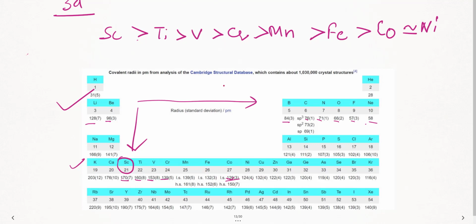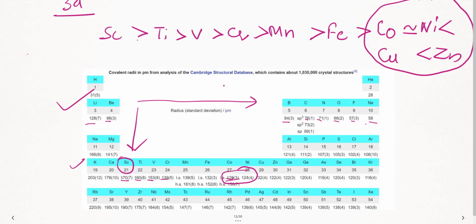See here. See, this is 126 picometer. This is 124 picometer. This is where your trend is asked. This is where the question is asked. Done. Gradually, when I go to copper, again the same thing. Nickel is over. So nickel is again less than. See, 124, 132. Nickel is less than copper. Copper is less than zinc. So your whole trend or the concept is asked at this point. This is where you need to understand. Suppose if they ask you further, you need to relate it to the electronic configuration. That's fine. Now, period, we have seen this, we have seen the 3D series also, exceptions also over.